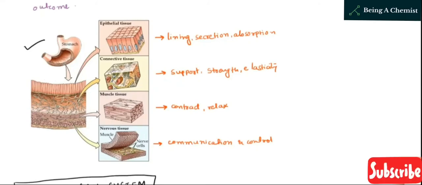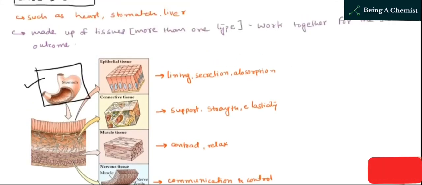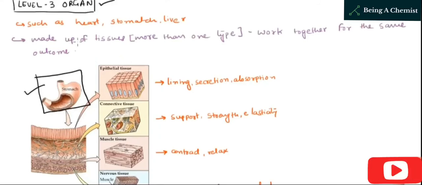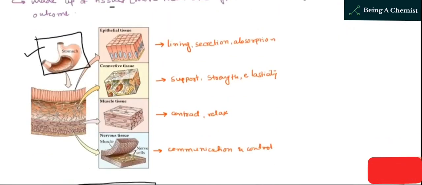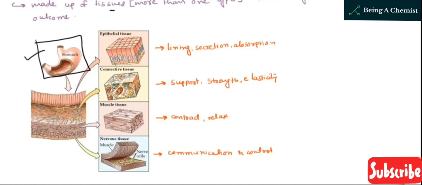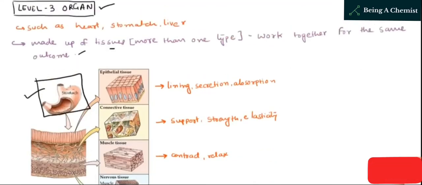Connective tissue gives support, strength, and elasticity in the stomach, while muscle tissue helps to contract and relax as the food needs to get digested. And these muscle tissues will work together for the same outcome, that is mixing and churning of the food for the digestion process in the stomach. Well, the last is nervous tissue. It is found in the stomach for communication purposes, and also helps to control the digestion process in the stomach.